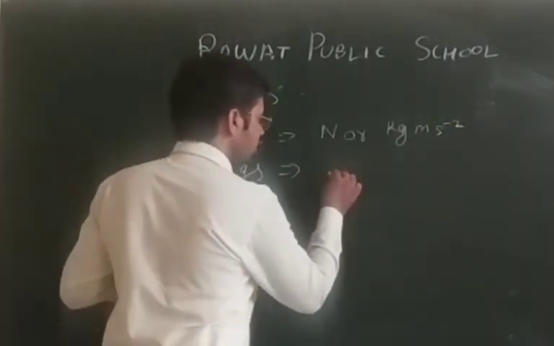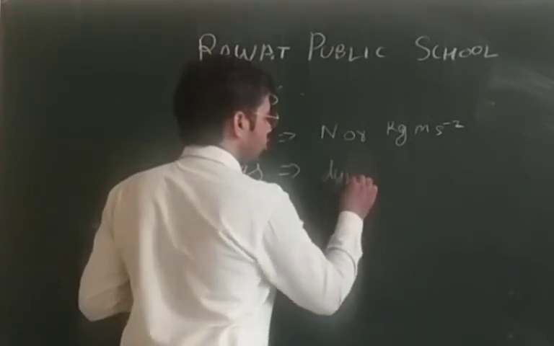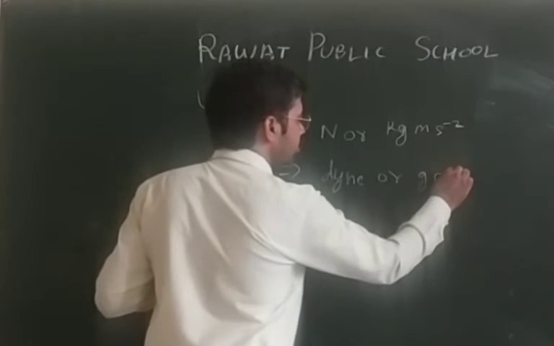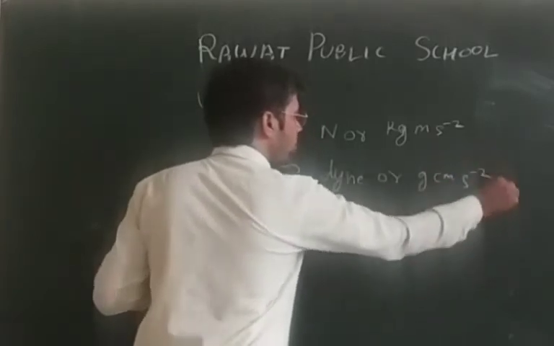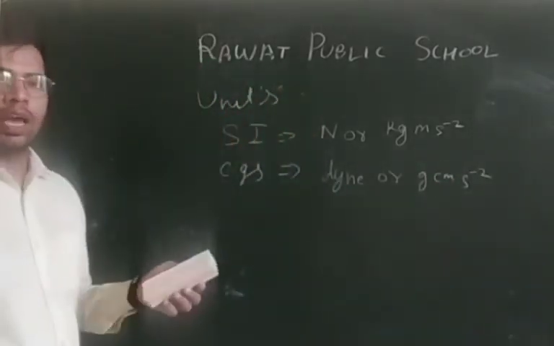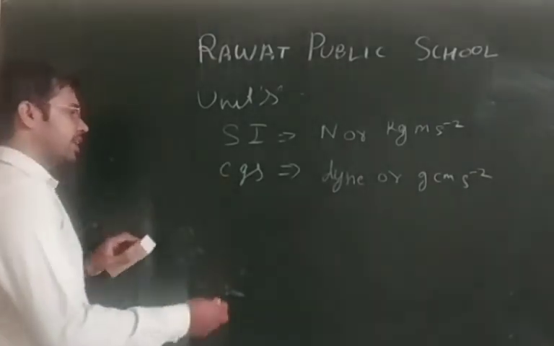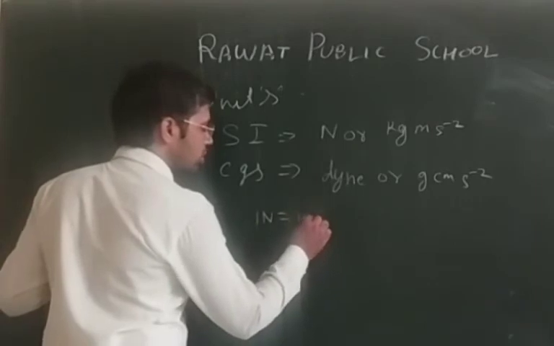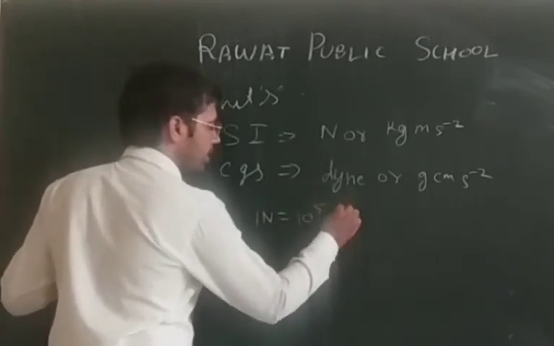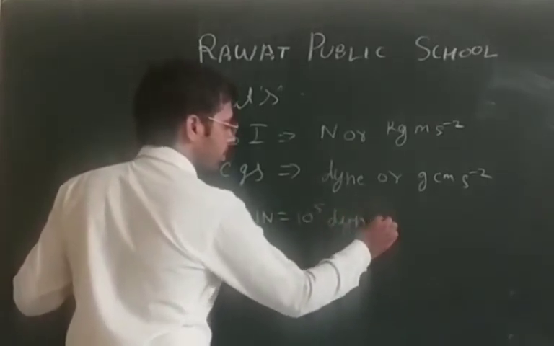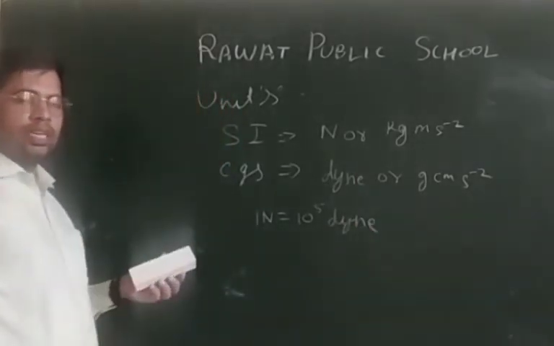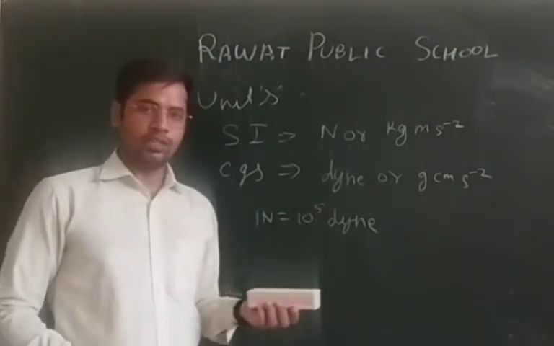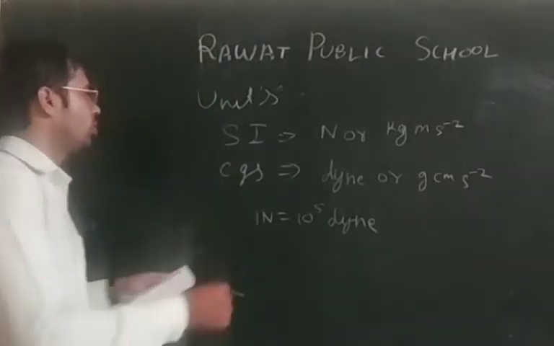Now in CGS, force is dyne, or it is gram centimeter per second square. These two are the absolute units of force. The relation between Newton and dyne is 1 Newton is equal to 10 raised to power 5 dyne. That means 1 Newton contains 10 raised to power 5 dynes.